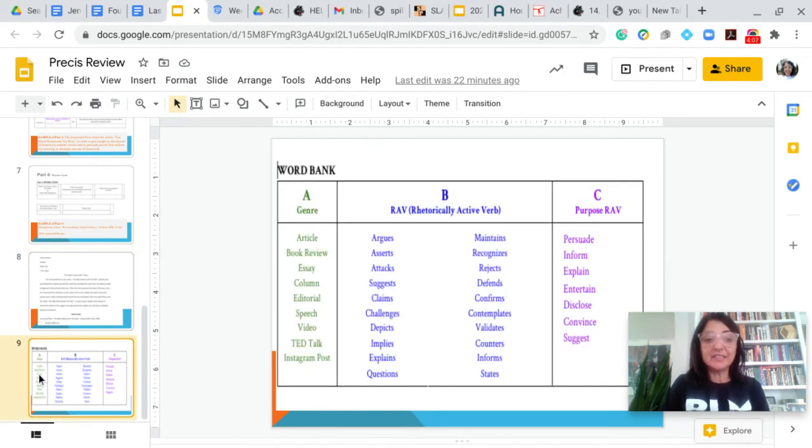And then lastly, in this slide deck, you have here a word bank. So if you're confused on words that you're supposed to use in the sections, here are some words that you can use when you're talking about the main idea, overall main idea, parts 1 and 2, and then part 3 here for the purpose. And of course, you can pull from words that are not included here.